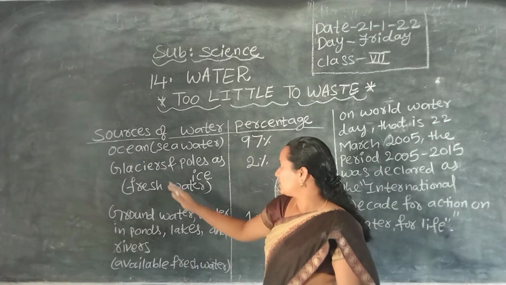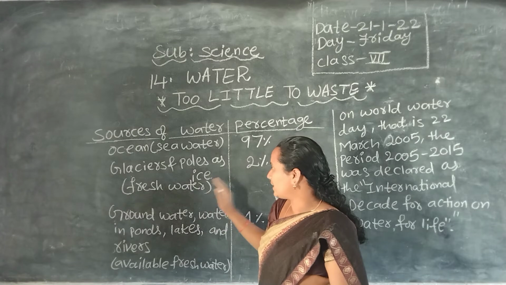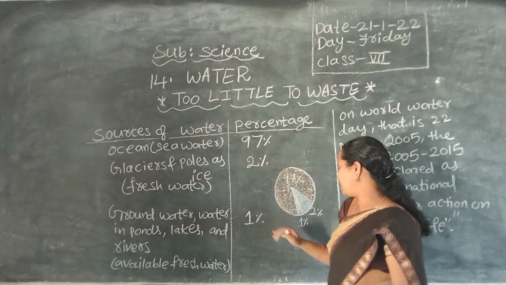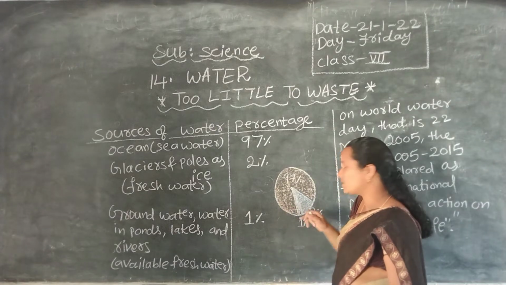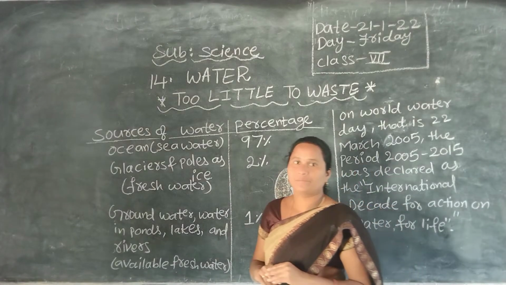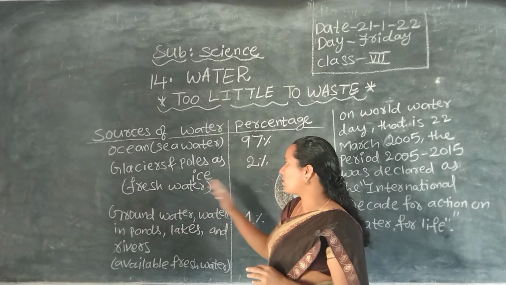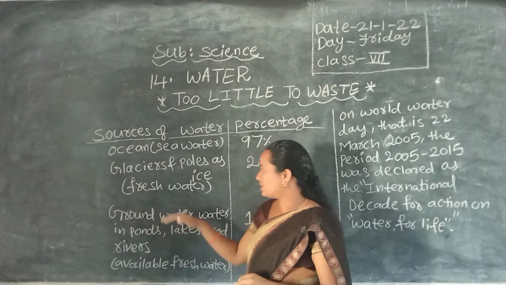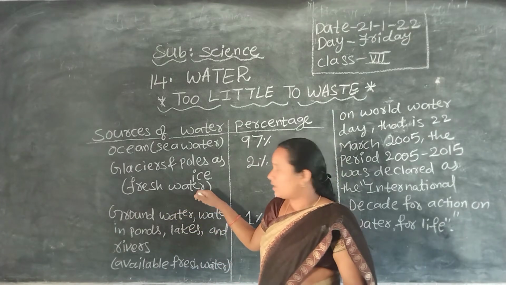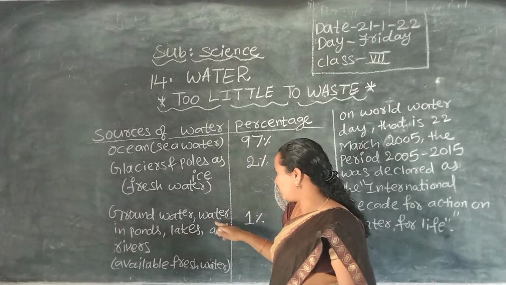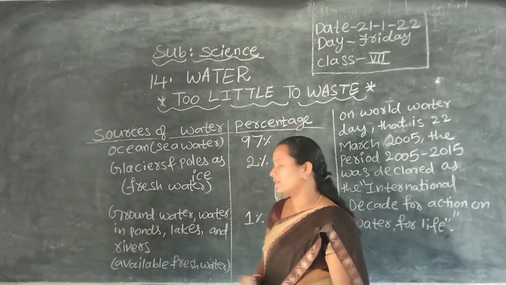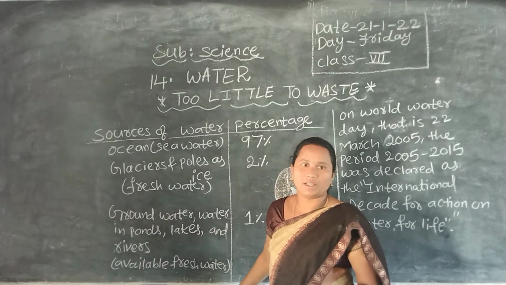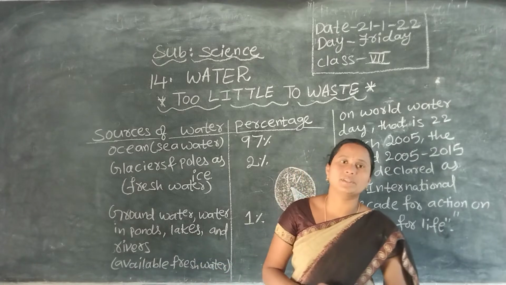Next, glaciers and poles. It is fresh water. How much percentage is there? If you take this pie diagram, it is only 2%. This water is locked in glaciers and poles as ice, which means we do not get this fresh water available. Next is groundwater, water in ponds, lakes and rivers. This is the available source of water. It is the fresh water that we are using now.